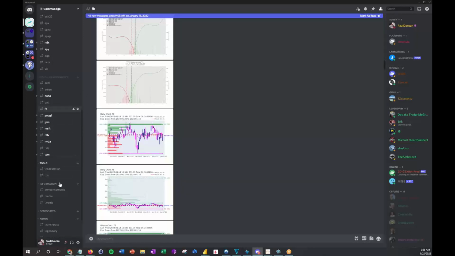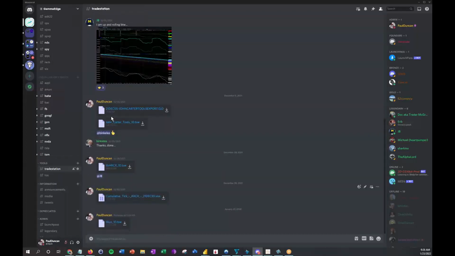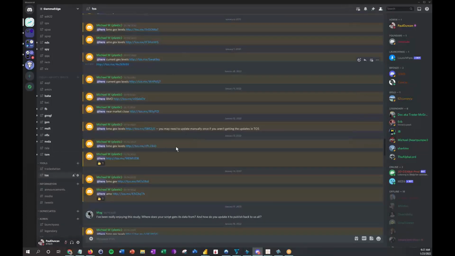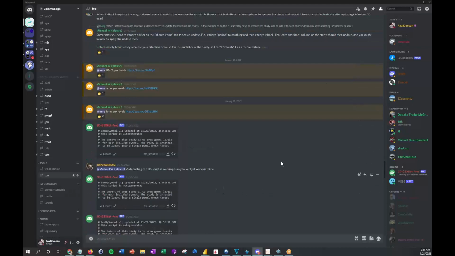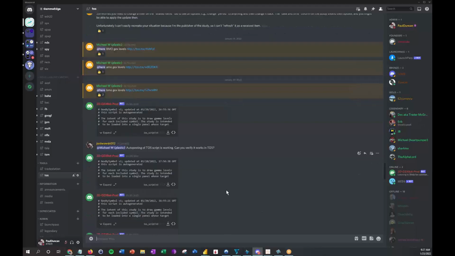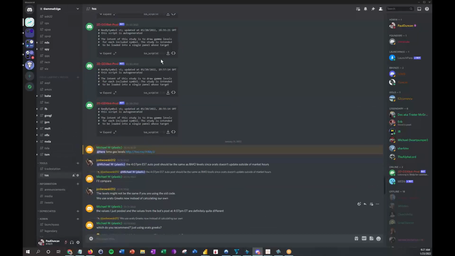And then finally down here in these last two sections, we've got tools, we've got some TradeStation. So if you're a TradeStation user, we post different code down here that you can use, the cumulative tick, for instance, and things related to that. And if you're a TOS user, Michael more or less curates this, but we have automation that we just introduced last week to put these gamma levels in a script that you can now run within the TOS environment. I would urge everyone, if you have questions, to contact any of the TOS users here, but certainly Michael is helping curate this channel.